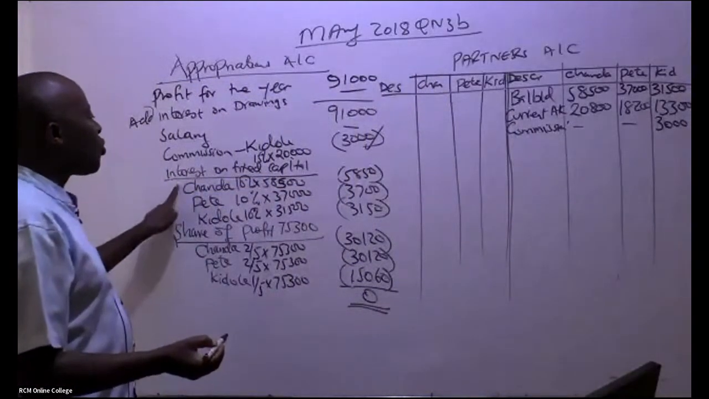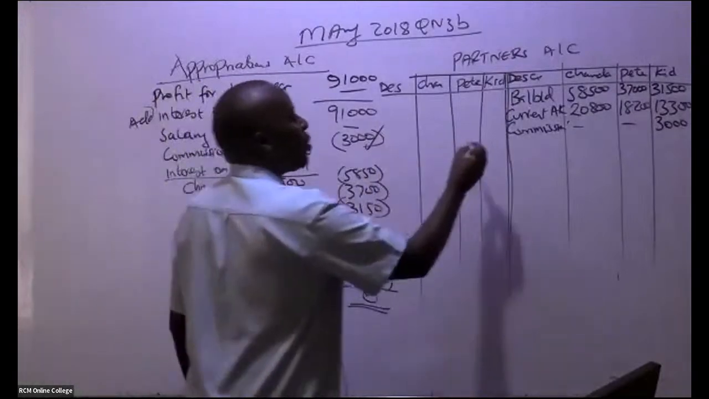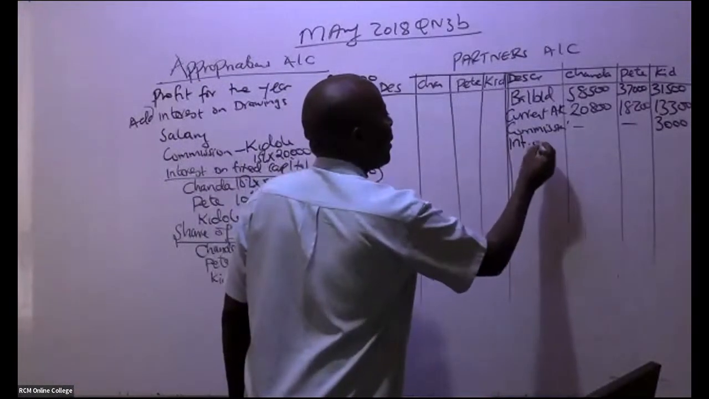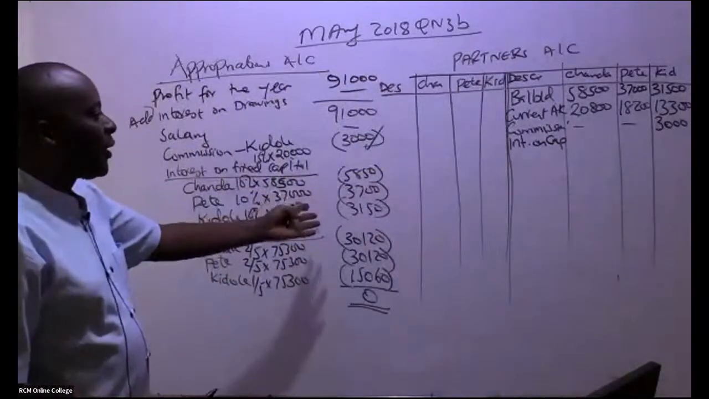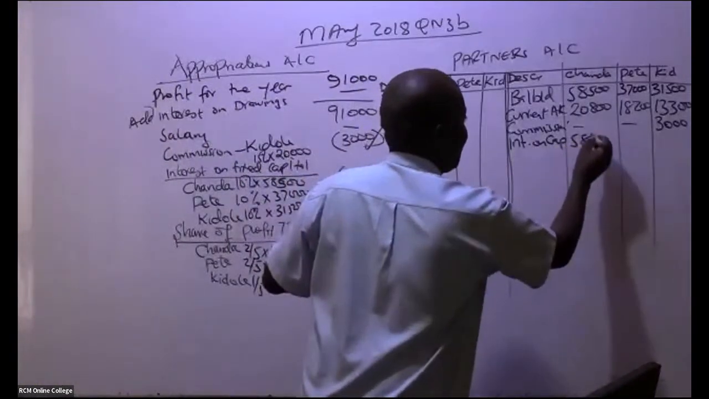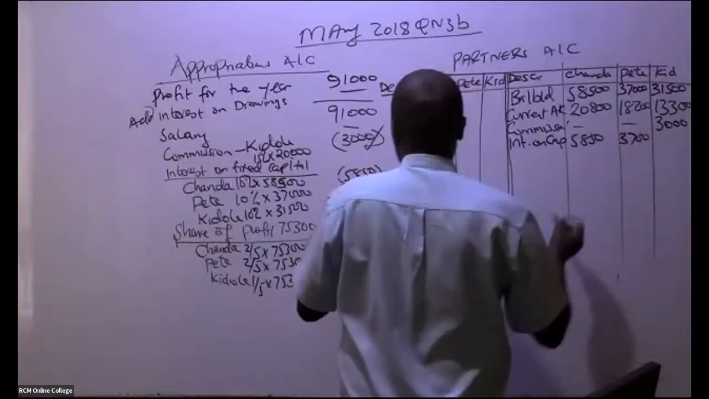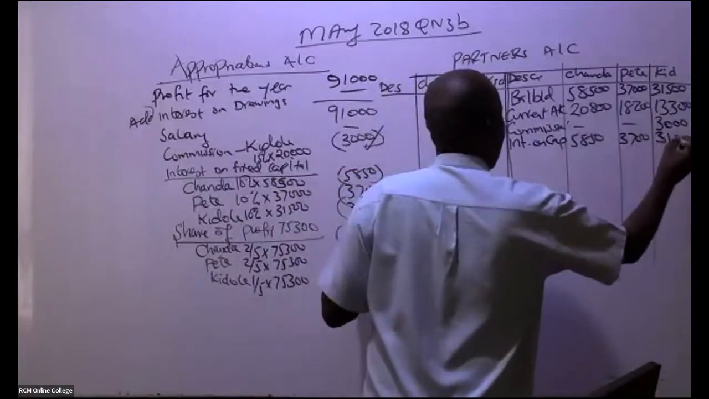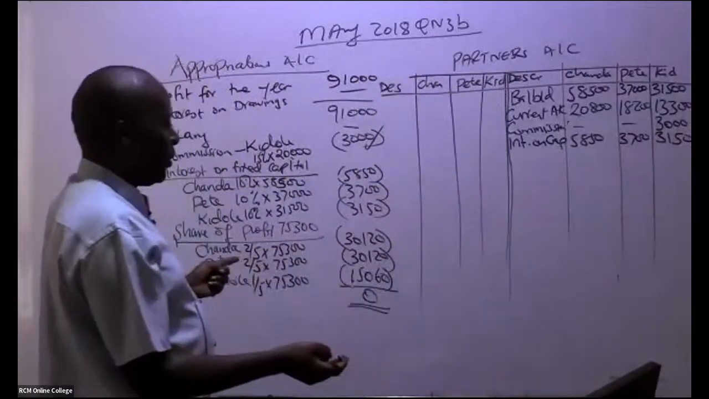They also got interest on fixed capital. So we have here interest on capital, and each one of them got. So we have here 5850, 5850. We have 3700, 3700. We have here 3150. Don't put brackets. Of course, these were for purpose of subtraction.